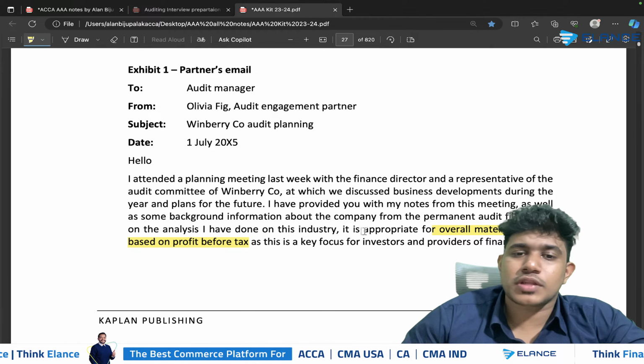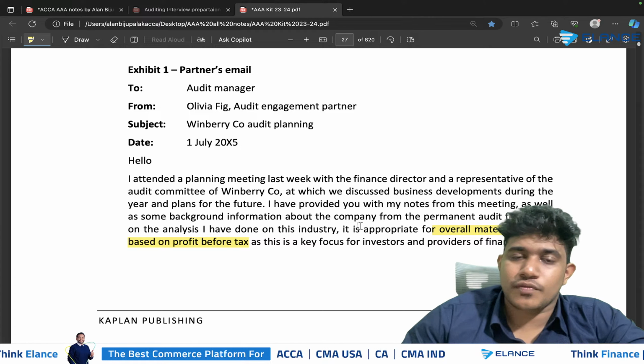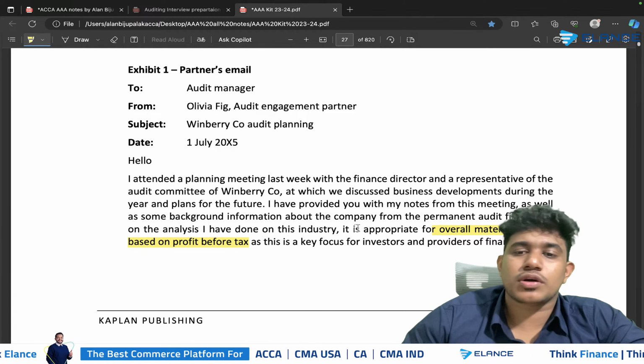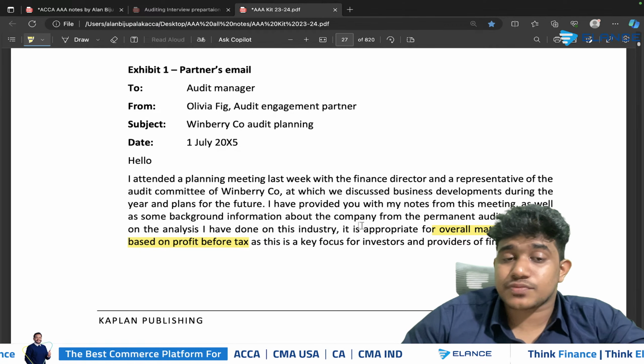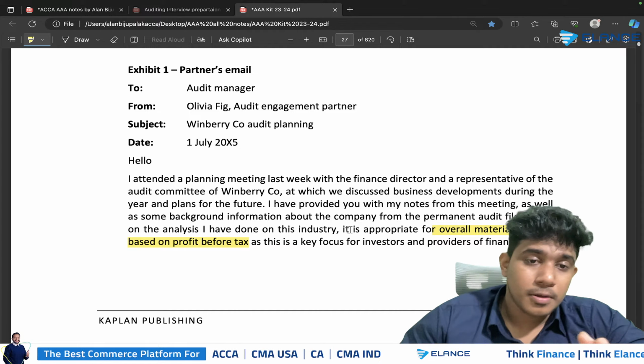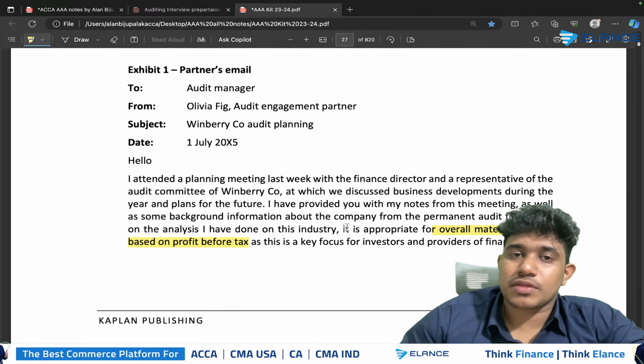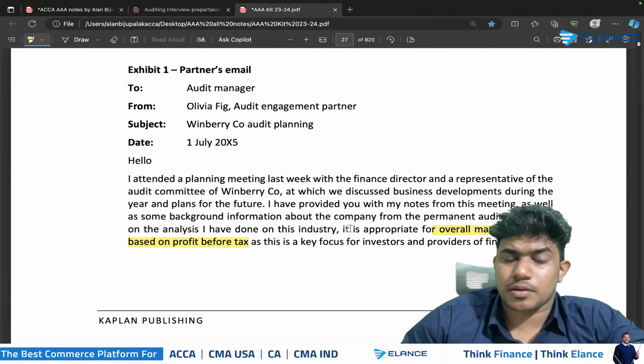And do we need to go for the lower limit or for the upper limit? So well, to identify that, we need to go through the whole financials as well as the whole scenario. Then only we will be able to understand whether we need to go with the lower limit or with the upper limit.